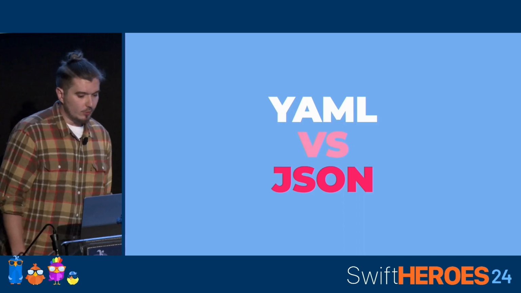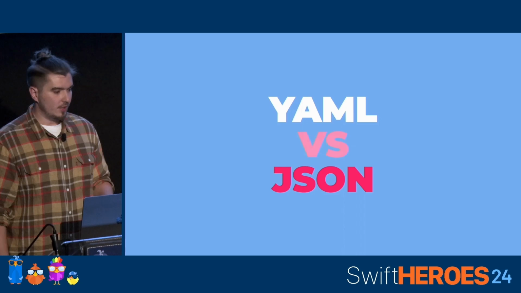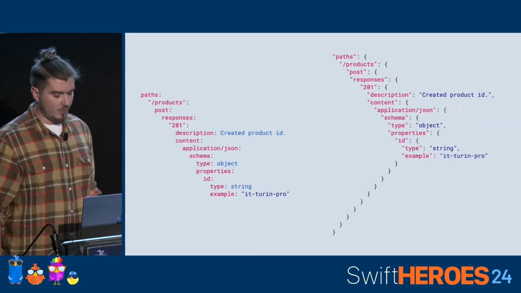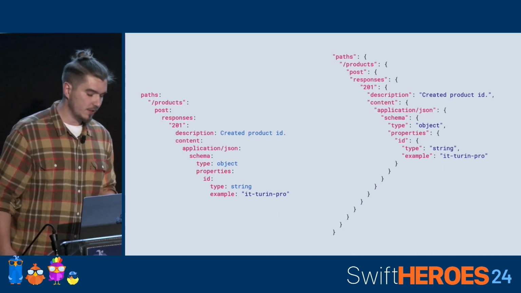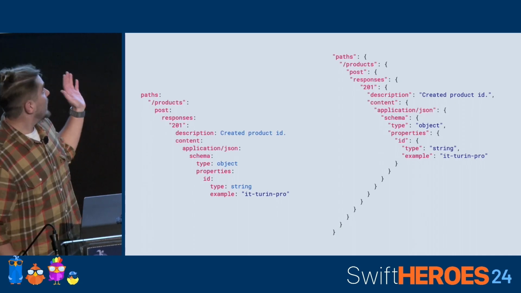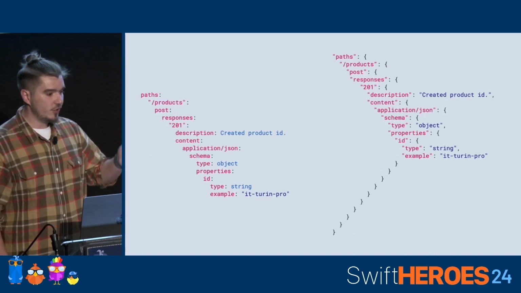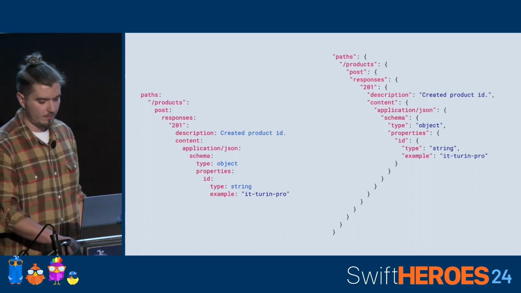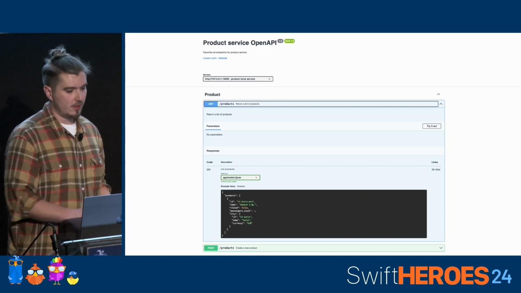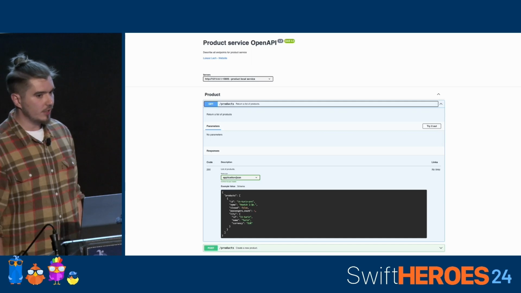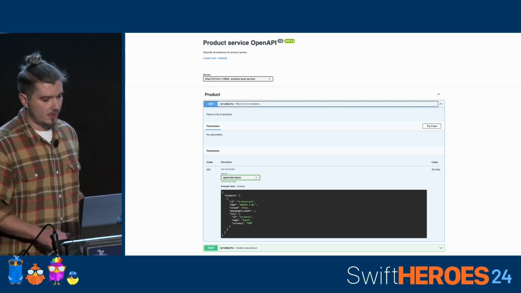OpenAPI declaration can be written in either YAML or JSON, but to be honest, I've never seen the JSON declaration. Maybe that's why. In my opinion, it looks kind of weird with all of the curly braces. I don't like the YAML either, because I always mess up the indentation, but it looks much cleaner. And I told you that OpenAPI is known for generating the interactive documentation, and that's it. I guess most of you have seen it.